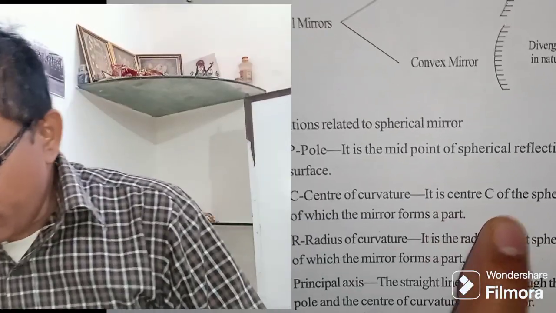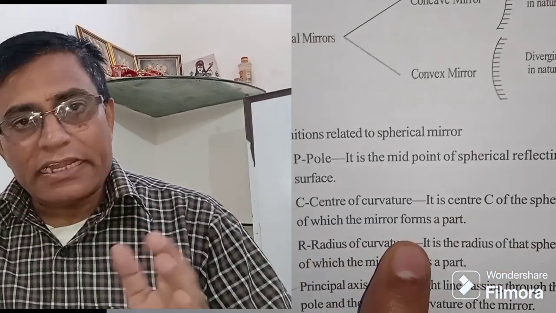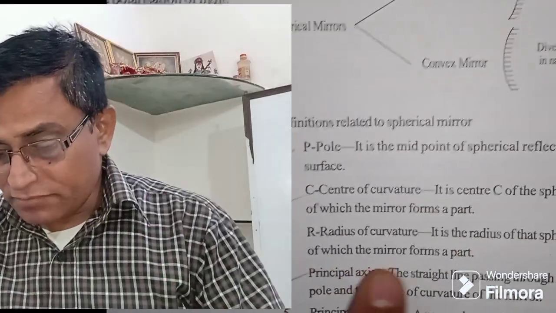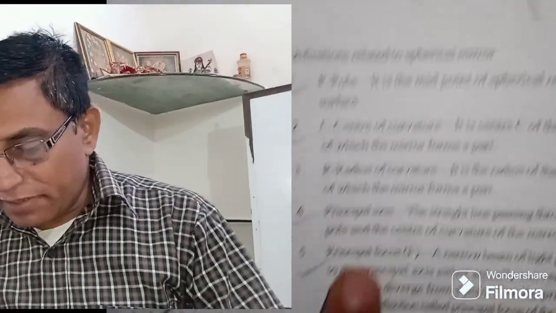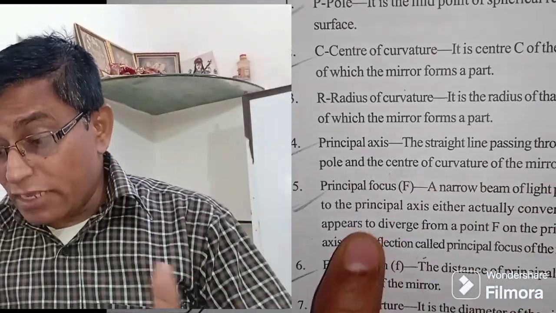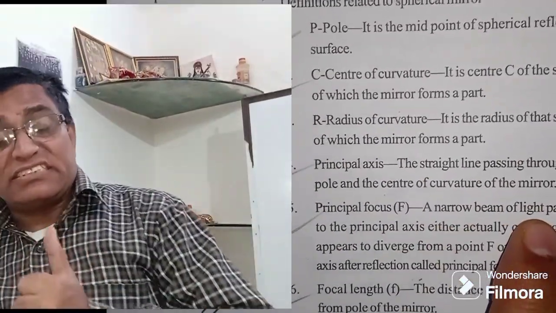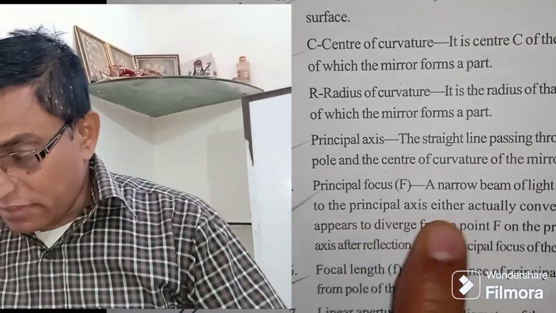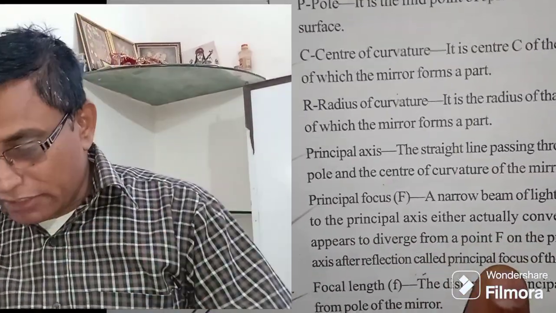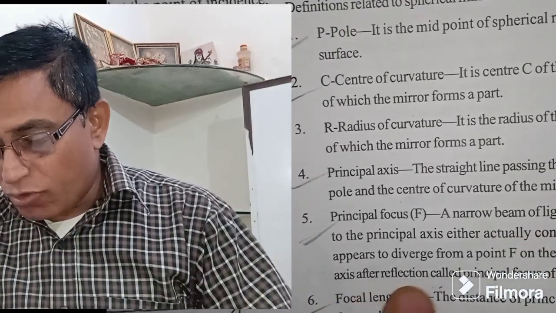Principal focus: a narrow beam of light parallel to the principal axis either actually converges or appears to diverge from a point F on the principal axis after the reflection, called the principal focus. And focal length: the distance of the principal focus from the pole of the mirror. And linear aperture: it is the diameter of the circular boundary of the spherical mirror, it is called the aperture.